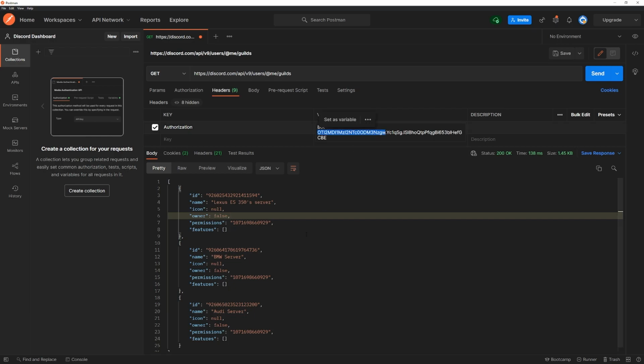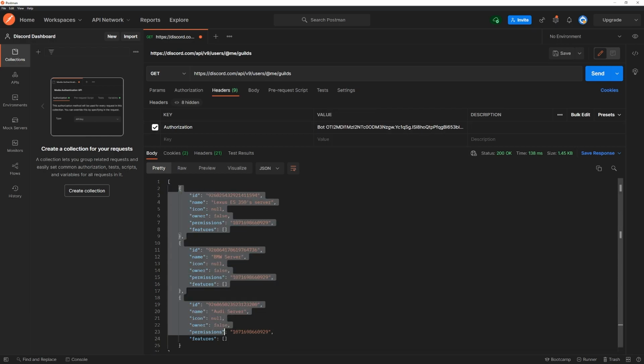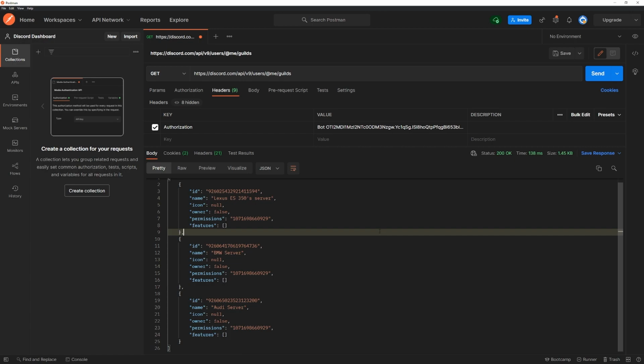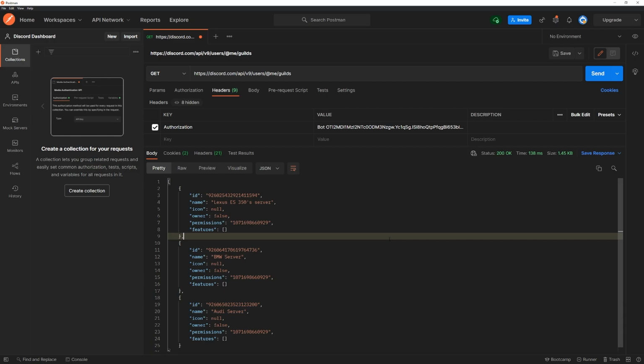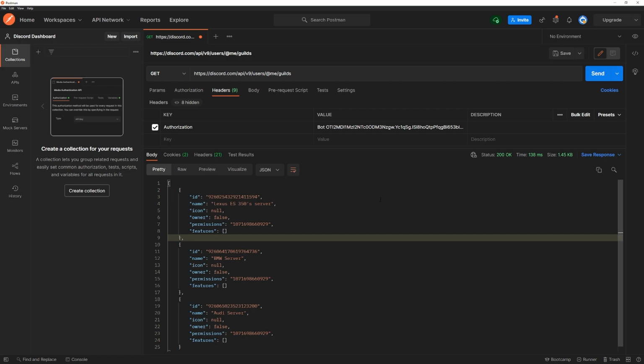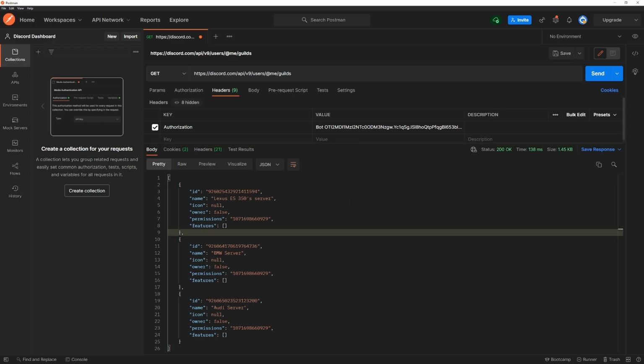Okay, so see how it changes, right? You can see that the bot is in fact in all three of these servers. If I change this to Bearer and I pass in the access token, it's going to give me all of these servers that I, as the non-bot user, am in. Okay, see how cool that is? Now, one thing that I should mention is that the bot can actually be in a large amount of guilds. I'm not sure if there's a limit in how many guilds a bot can be in. But one thing that I will mention is that this endpoint will by default give 200 guilds back.